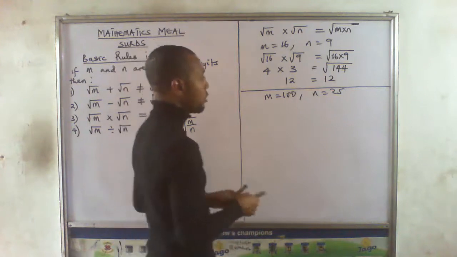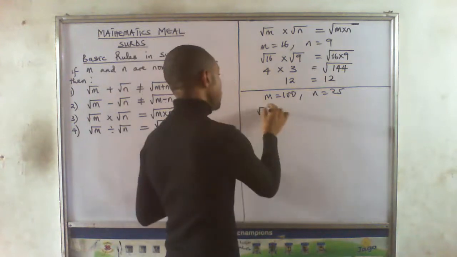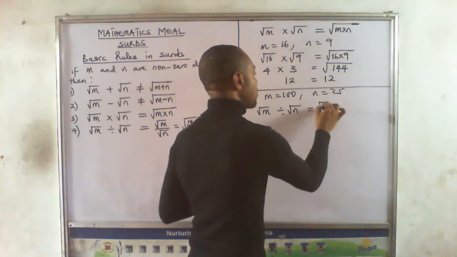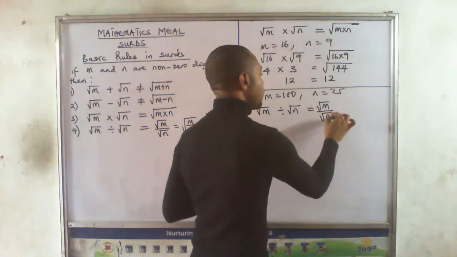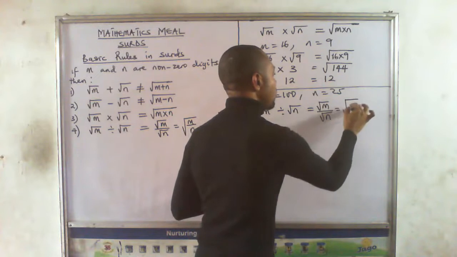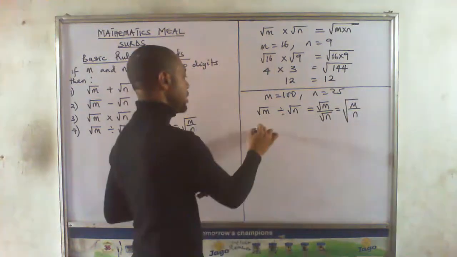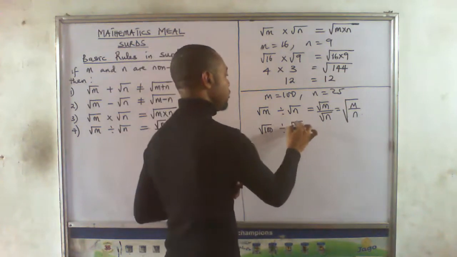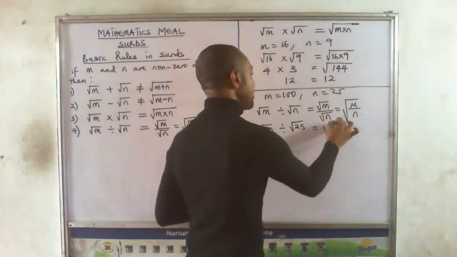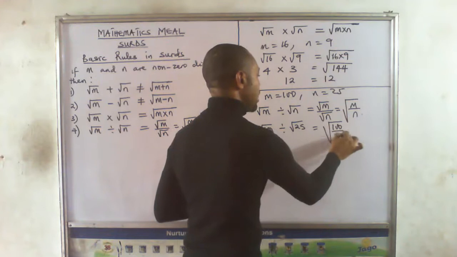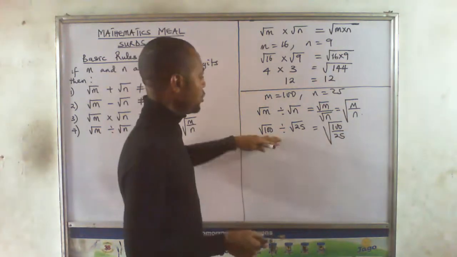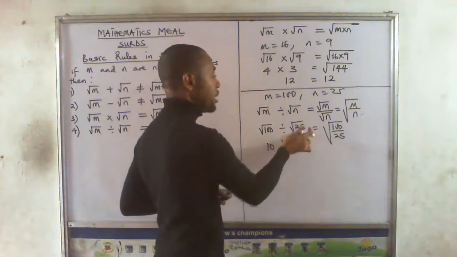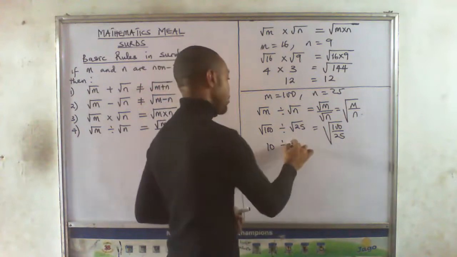Okay, let's look at this. So square root of m divided by square root of n is the same thing as square root of m over n. So the meaning is that finding the square root before division is the same thing as dividing them before finding the square root. So let me find the square root. Square root of 100 is my beautiful 10, divided by square root of 25, which is my handsome 5.